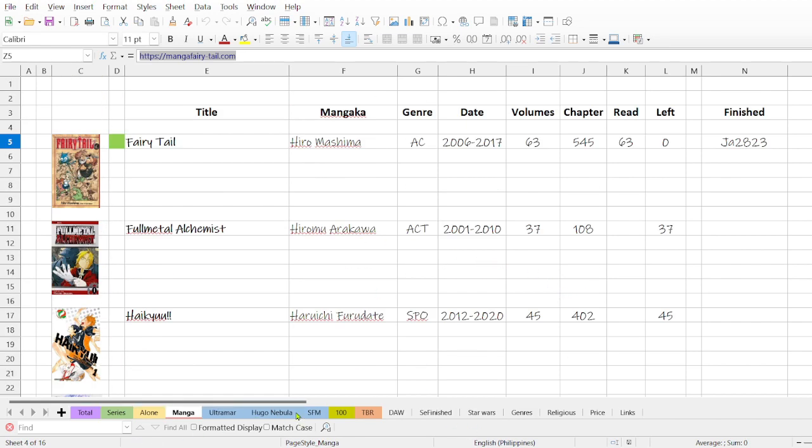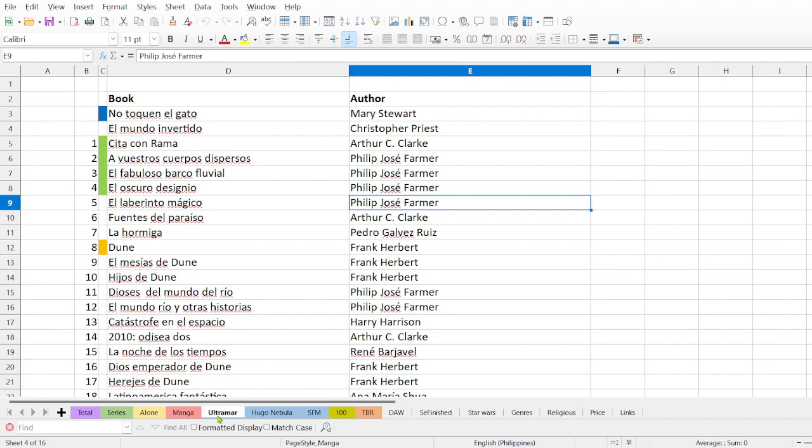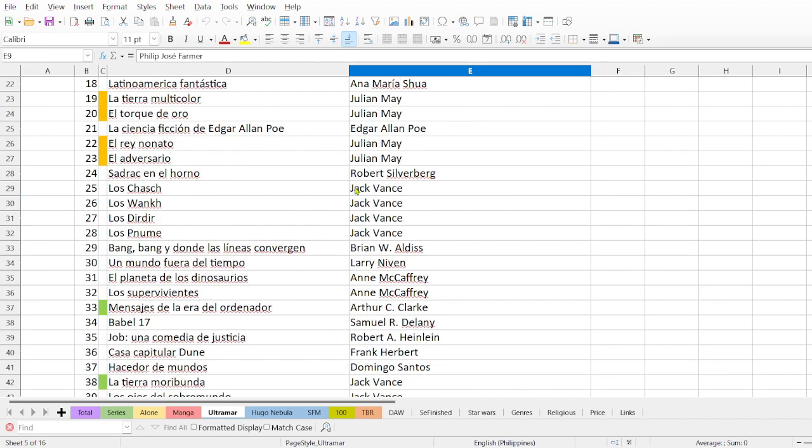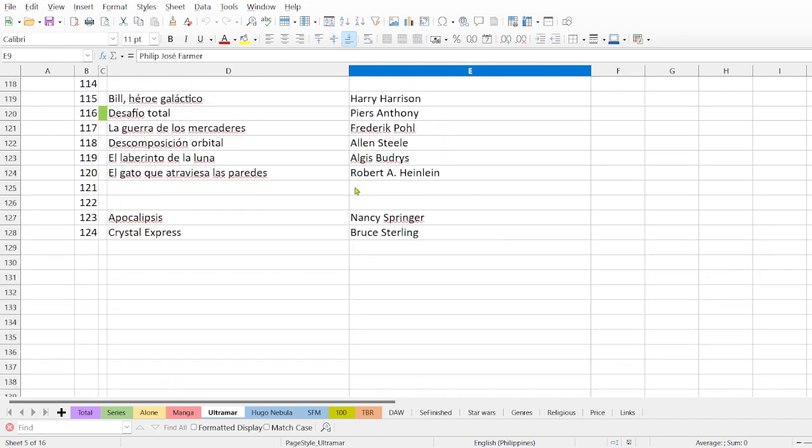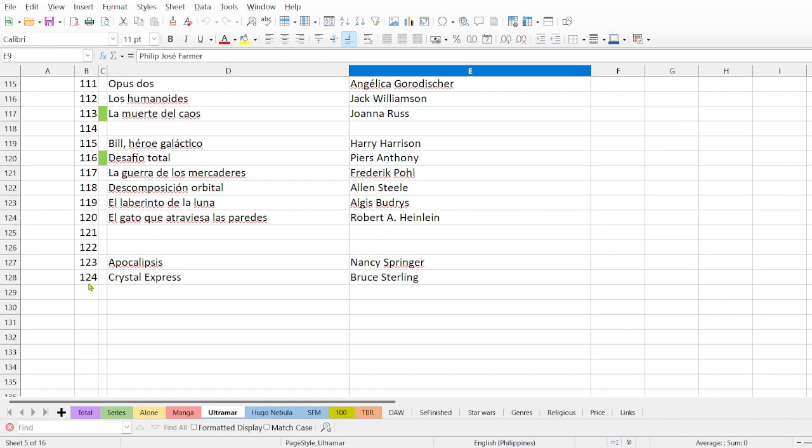And then, as you can see here in blue, I have a list of books that I would love to read. Ultramar is the first one, which is Spanish and a list of science fiction books. It's a collection of books actually, and it's how long? It's 124 books, or a bit less, because for some reason I cannot find this one.